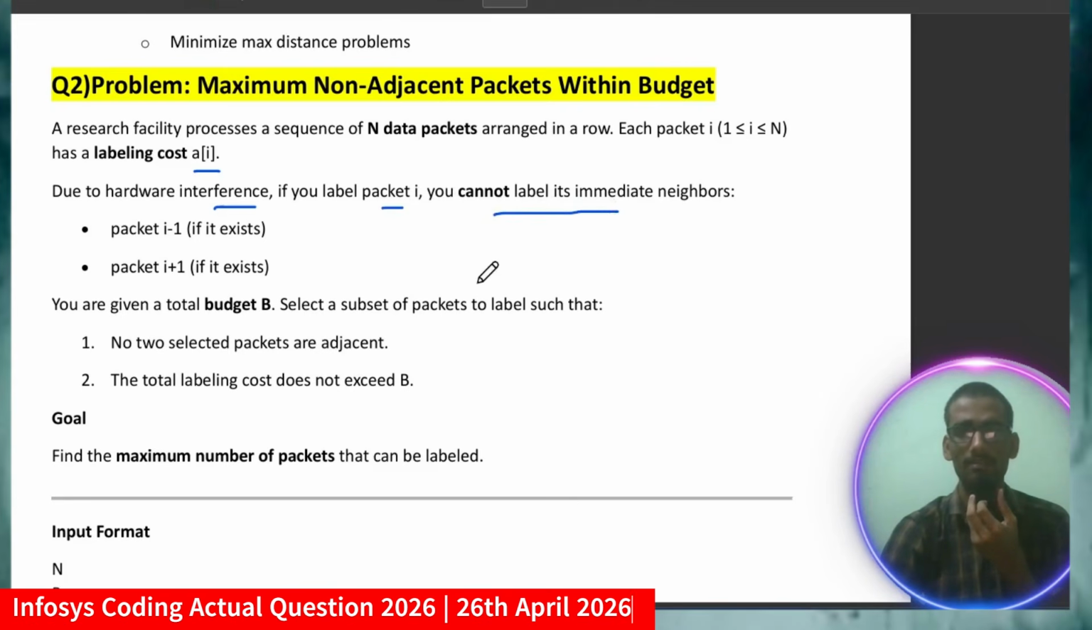Meaning if you label packet i, then you cannot label its immediate neighbor, because of hardware interference. So you have to focus on the logic, on what they are actually telling. At least try to solve 1 or 1.5 questions, and utilize the time properly. So if you are choosing packet i, then you cannot label the immediate neighbor, this one or this one on the left-hand side. So packet i minus 1, if it exists, you cannot label it. Packet i plus 1, if it exists, you cannot label it. Remember the condition, if it exists, means we have to check this condition too while coding.